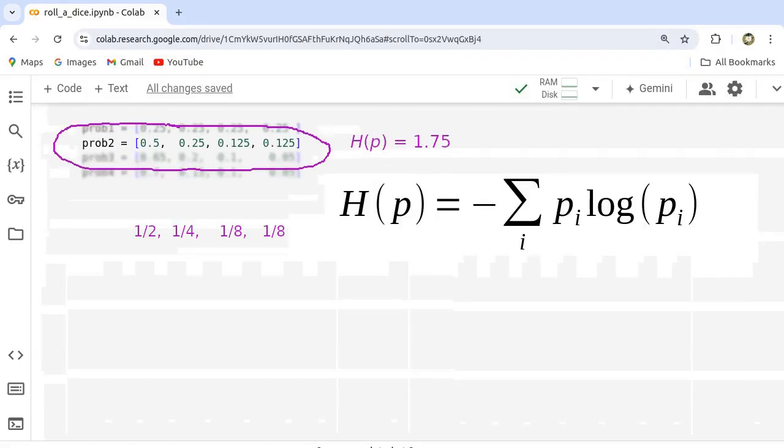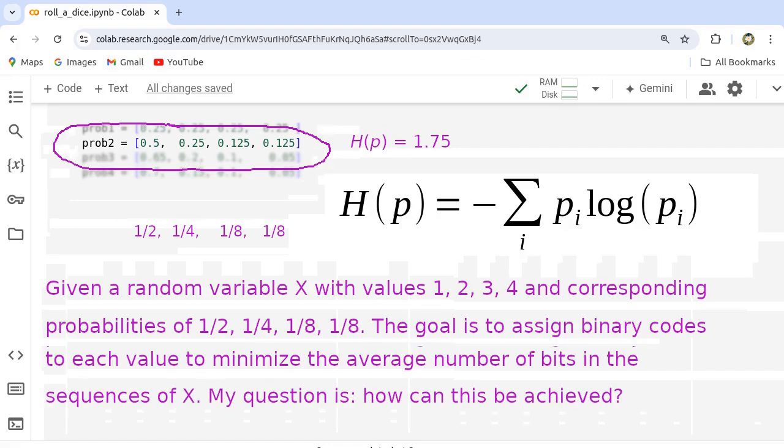How do we find the optimal coding scheme? This problem is not related to our machine learning topic, but I am very curious. So I formulated the question and asked ChatGPT for an answer. Given a random variable x with values 1, 2, 3, 4 and corresponding probabilities of 1/2, 1/4, 1/8, 1/8. The goal is to assign binary codes to each value to minimize the average number of bits in the sequences of x. My question is, how can this be achieved?